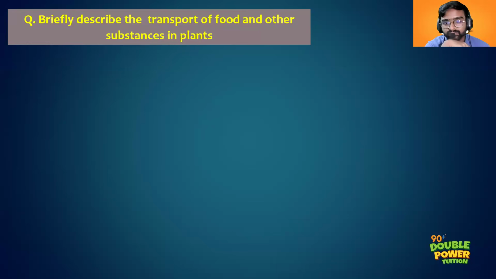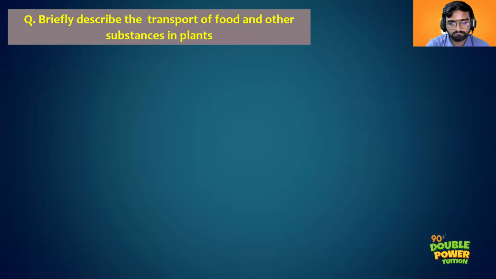Done, sir. Can you read out your answer? So, in plants, there's a system called the vascular system. The vascular system contains two tissues, the xylem tissue and the phloem tissue. The xylem tissue is responsible for the transportation of water and minerals in the plant from the soil to the other parts of the plant.